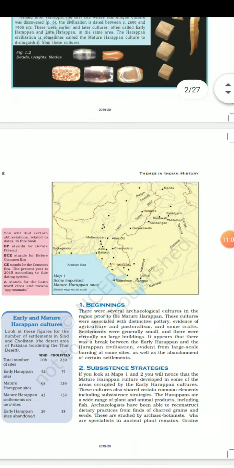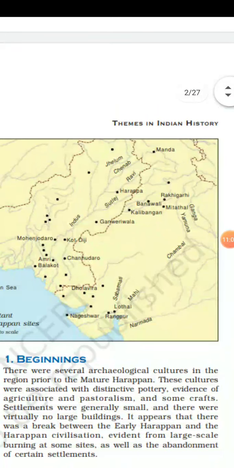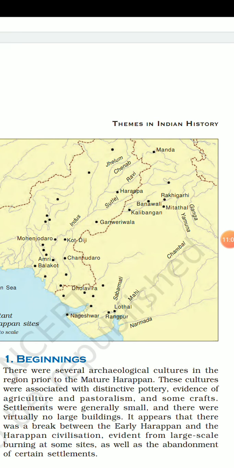With the help of a pencil, you have to mark an X, the alphabet X, on those places that are very famous for agriculture in Indus Valley Civilization. And for craft production you have to make another symbol, so you distinguish one place from another place.